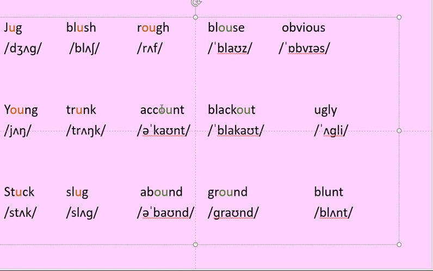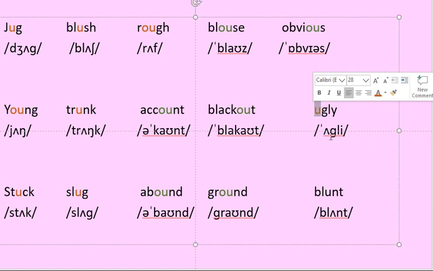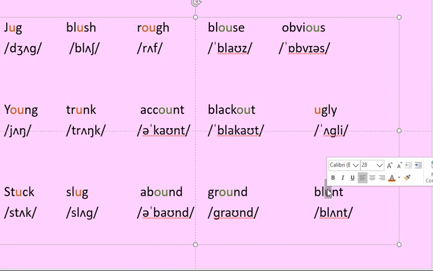Account, abound, blouse, blackout. And even the next word, ground. So now these are all green color. Even these are all one particular sound. But don't think that every time the ow sound comes here as ang. Here OU is different in obvious. Then again, ugly, and blunt also.